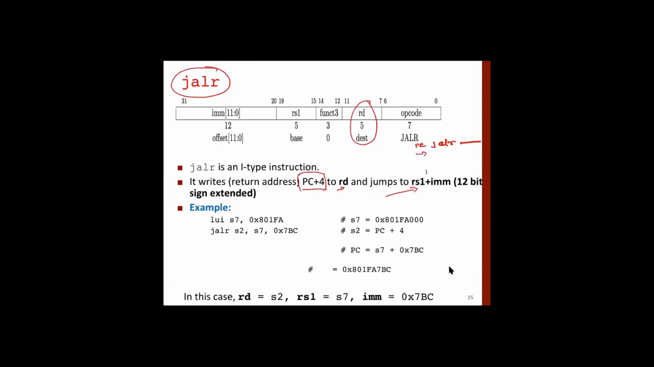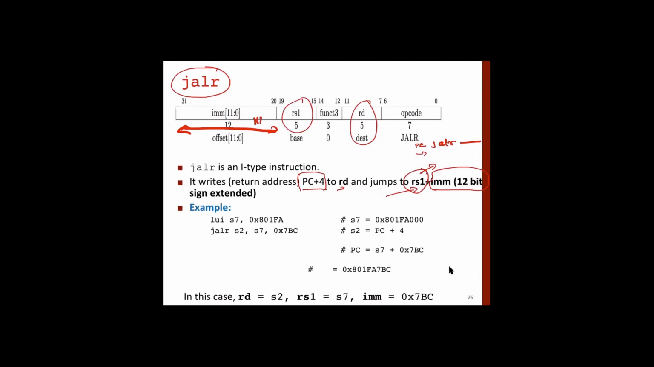now we are using the contents of this register, RS1, and 12 bits of the immediate field. Okay, these are now very clean instructions here. So take these 12 bits from here, sign extend them, and add this to the contents of register RS1, and then jump to that location.